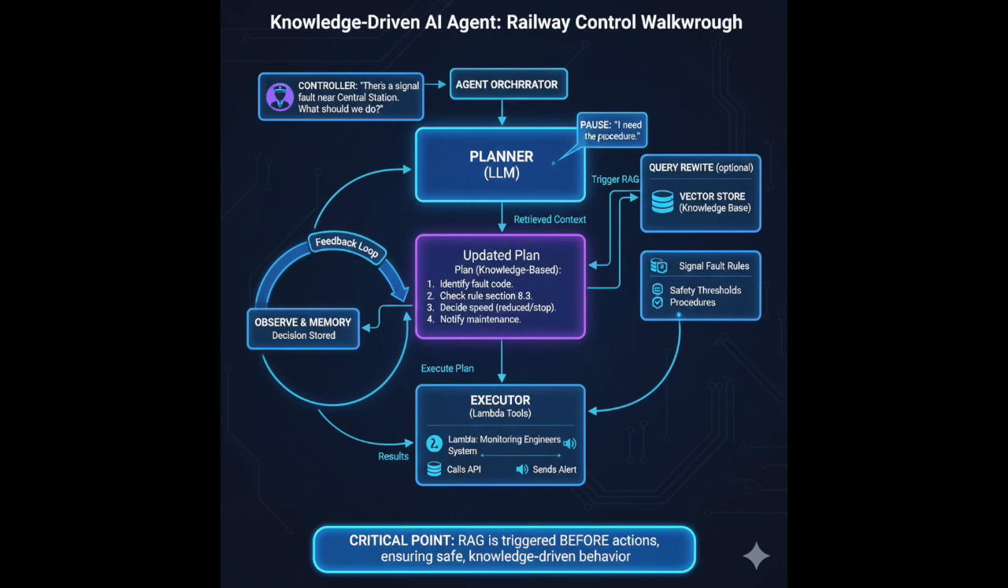Now the planner updates the plan. Identify the fault code. Check rule section 8.3. Decide reduced speed versus full stop. Notify maintenance. Only then does the executor act. Lambda calls the monitoring system. Lambda notifies engineers. Finally, memory stores the decision so the agent doesn't repeat itself. This is a knowledge-driven agent.